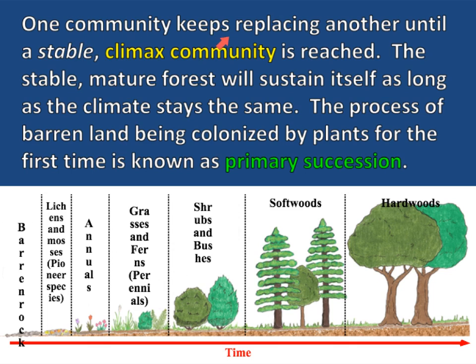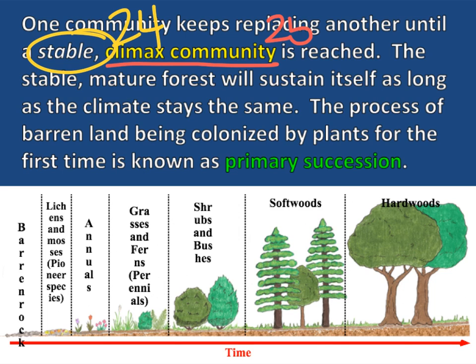Now, one community keeps replacing another until it is a stable climax community. Okay? On number 24. The communities will keep changing until the ecosystem becomes what? And the answer, stable. Number 24. Number 25, what do we call the final stable community? And that is climax community. Climax community. The stable, mature forest will sustain itself as long as the climate stays the same.